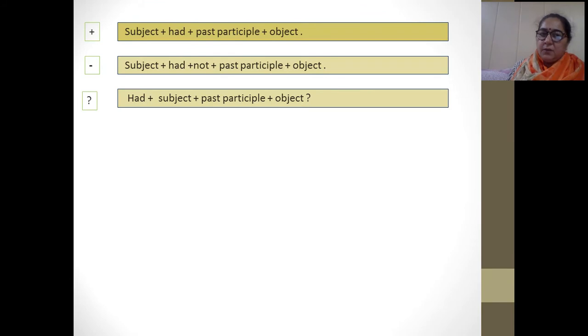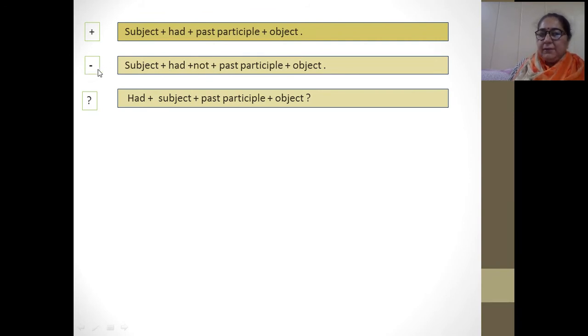With everyone, we are using subject plus had plus past participle plus object. What is past participle? It is the third form of the verb. Past participle is the third form of the verb, right? And subject: I, we, you, they, he, she, it, any singular person, place, thing, right? Anyone can be there, one or more than one. We are using subject plus had plus past participle plus object. This is about the affirmative sentence here.